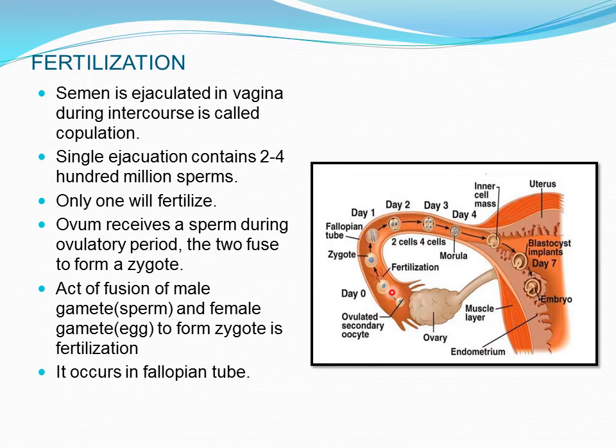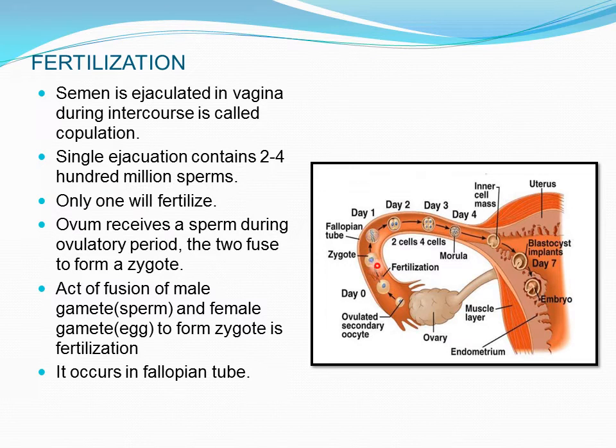The ovum is released here. The sperm, deposited in the vagina after intercourse or coitus, will travel through this whole path and fertilize the ovum in the fallopian tube here.